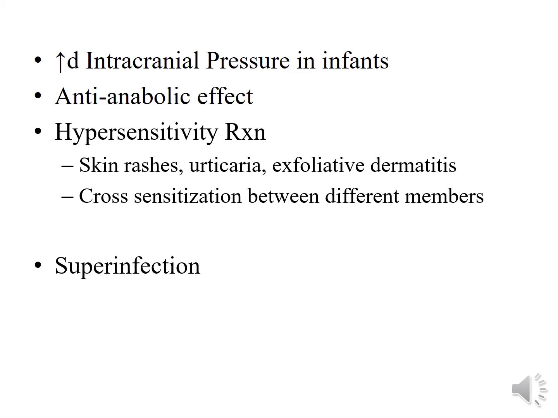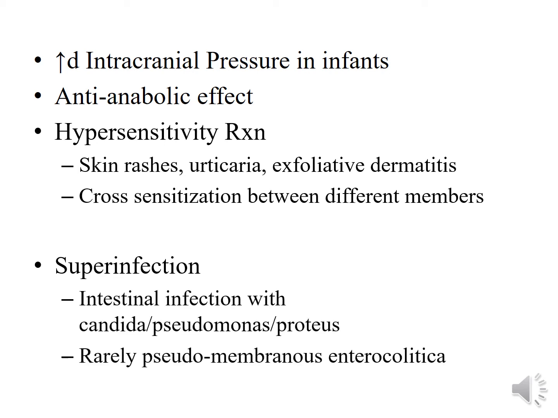As tetracyclines are effective against a broad range of bacteria, they may cause superinfection due to suppression of the normal flora. Superinfection may be caused at many sites, but most common is intestinal infection with Candida, Pseudomonas, or Proteus. Rarely, there can be pseudomembranous enterocolitis, which is a serious type of superinfection and very difficult to treat.